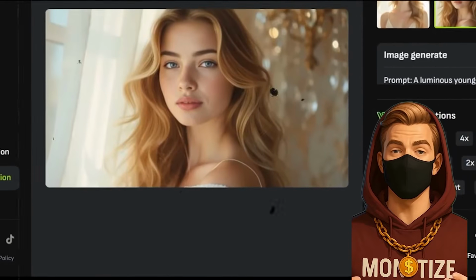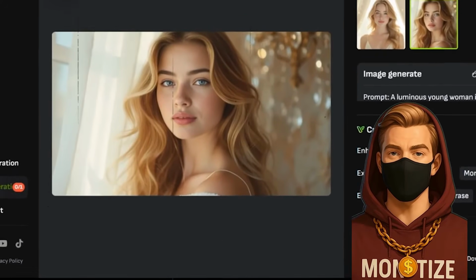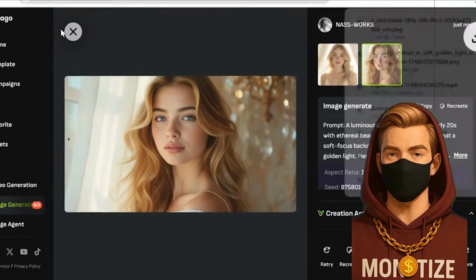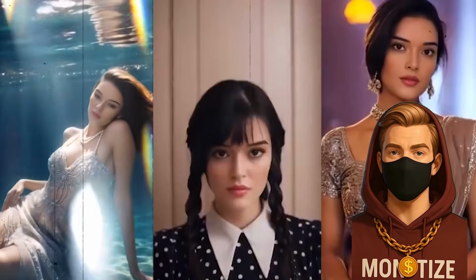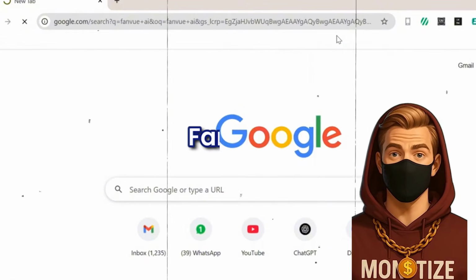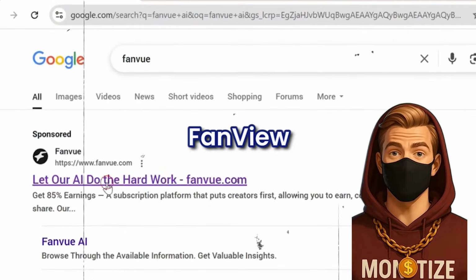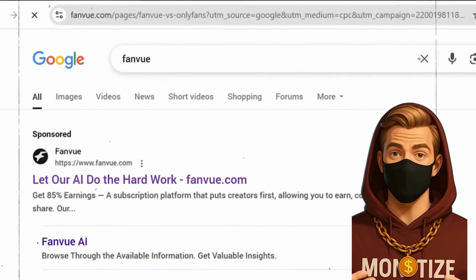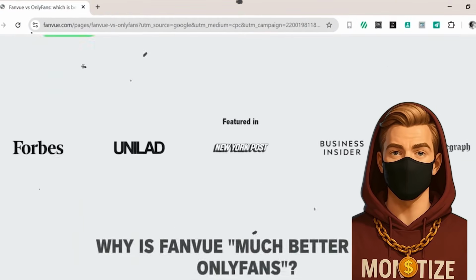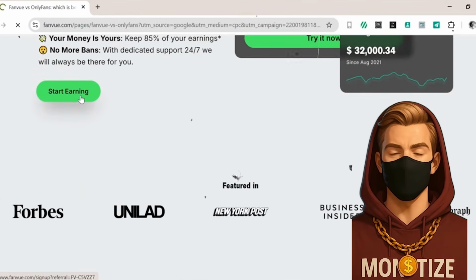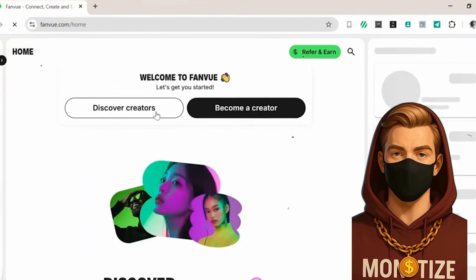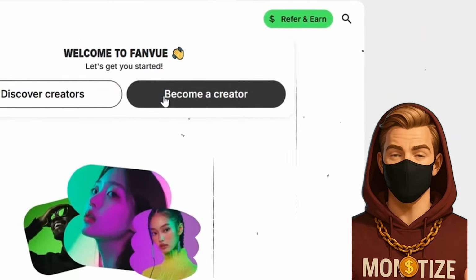So you've got the look, the voice, maybe even a signature pose or catchphrase. But now comes the part everyone secretly wants to know. How do you turn this AI magic into actual money? Enter FanView. Think of it as the new kid on the monetization block. Part Patreon, part OnlyFans, but built with the AI generation in mind. Whether your influencer is a fitness guru, fashion icon, digital model, or some chaotic goblin VTuber, FanView doesn't care if it's real or rendered. If it's good, it belongs.